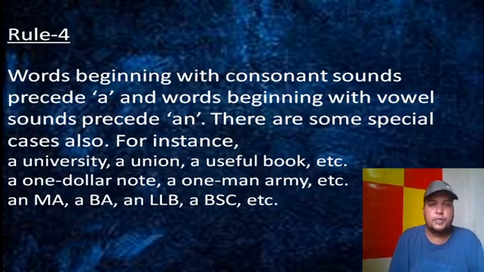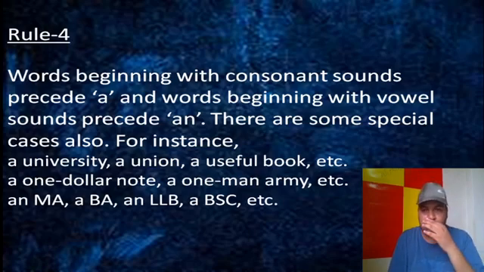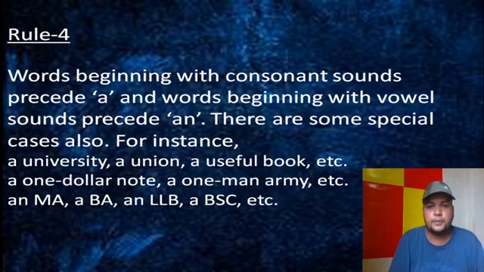Rule 4 says words beginning with consonant sounds are preceded by a, and words beginning with vowel sounds are preceded by an. We learned this earlier, but there are some exceptions. You understand? The common or simple rule is that in case of vowel sound, an is to be put, and in case of consonant sound, a is to be used. But there are some special cases, many exceptions. In these cases, things will be different.